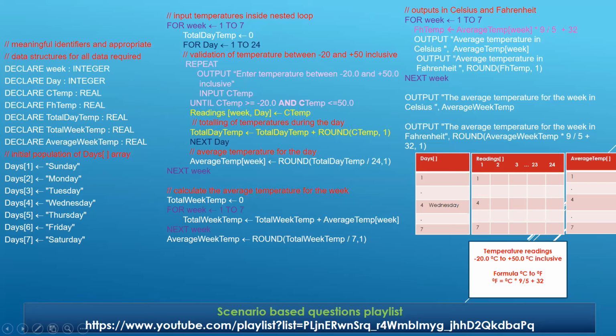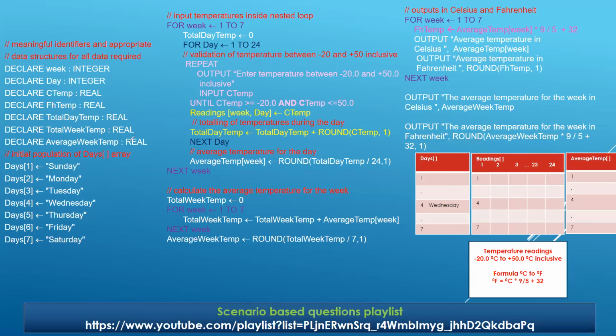Yes, you can see the variables that are declared still contain the right meanings. Week is holding the week values, which are going to be from 1 to 7. Then the day is going to be from 1 till 24, because we have to take the day readings. Then C temp, which is going to take the temperature inside the loop. Then FH temp for converting it to Fahrenheit. Total day temp, as the name implies itself, is going to hold the total day temperature.